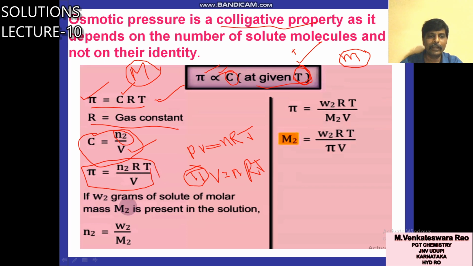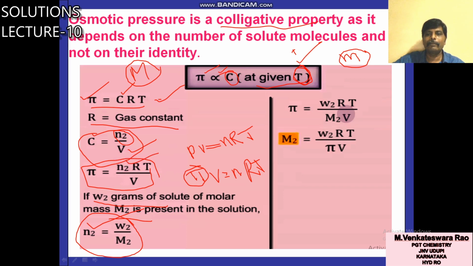If W2 grams of solute of molar mass M2, W2 is the weight of solute, M2 is the molar mass of solute. So you know W by GMW, weight by molar mass, you can calculate the number of moles, N2.